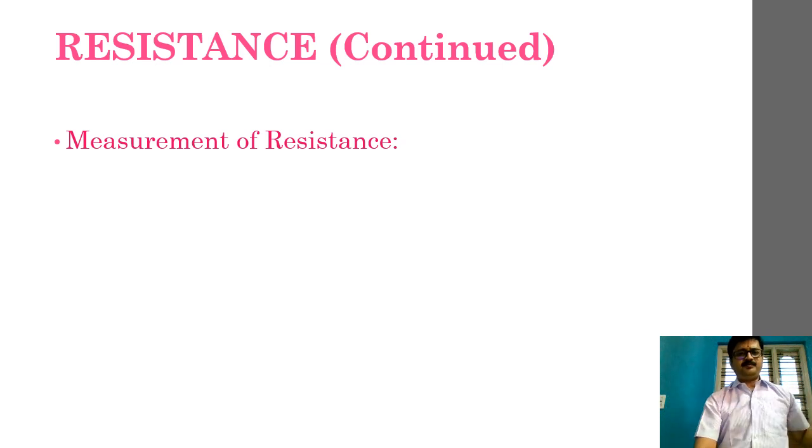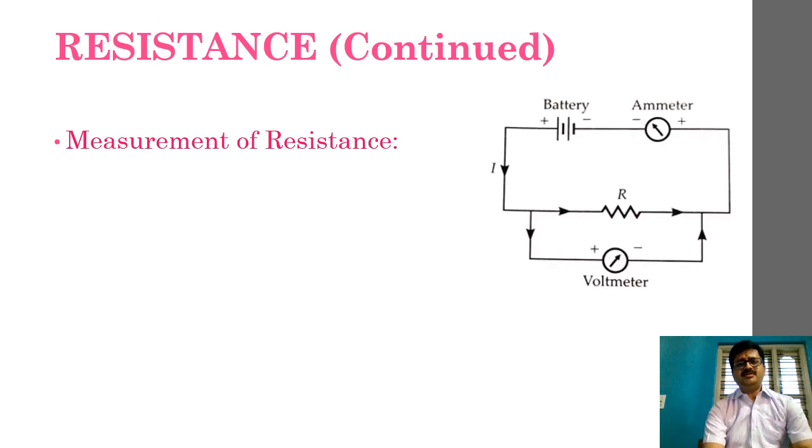In this situation, I'll make use of a very simple circuit as shown here. In this circuit, battery and ammeter are connected in series, and these two are again connected in series with the wire. So with the wire we are connecting battery and ammeter in series. This is the first thing that we have to remember.